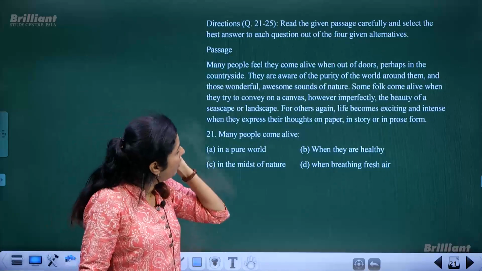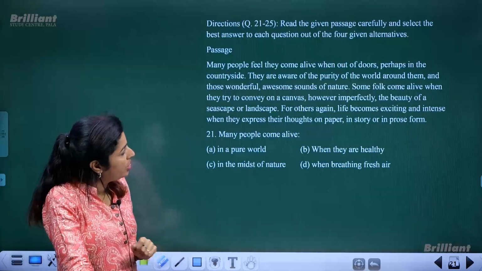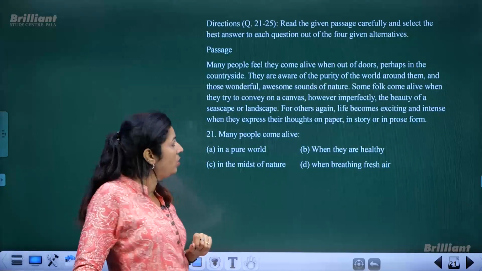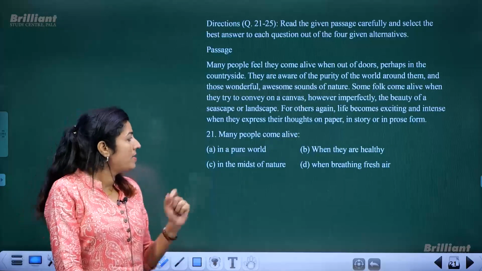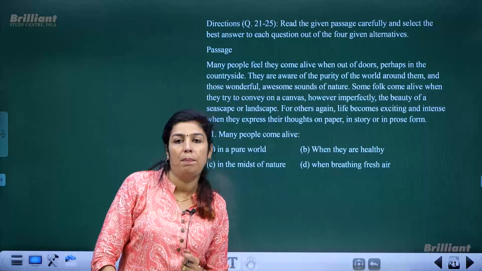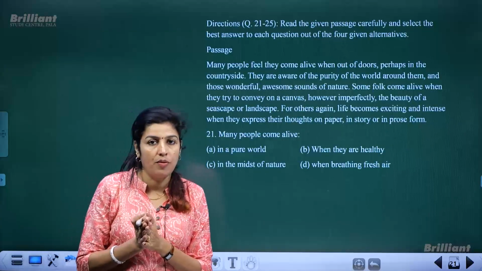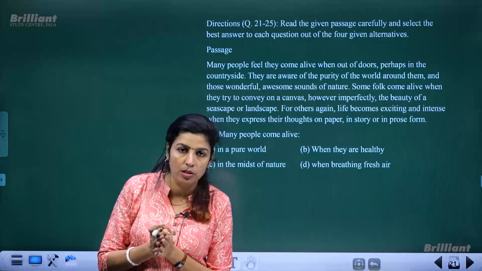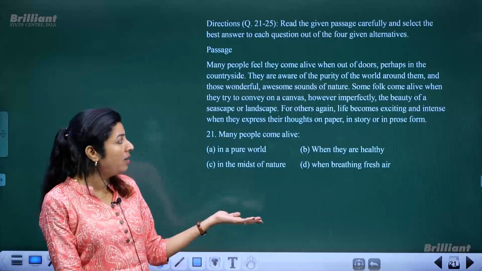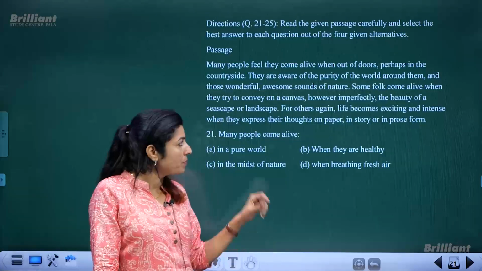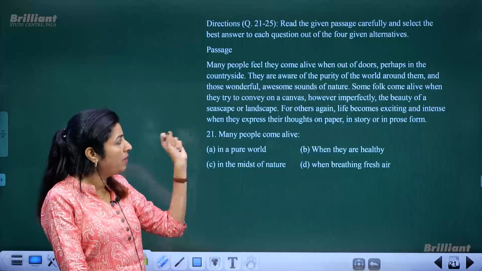Okay, now we have to read the given passage carefully and select the best answer to each question out of the four given alternatives. So always remember, when you have a passage based question, do not jump to a conclusion after reading the first option or second option. Sometimes you have to read the passage many times to get the answer. So be careful when you deal with a passage.